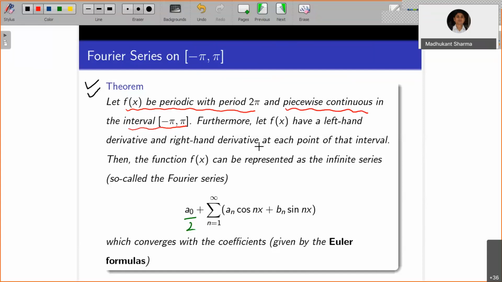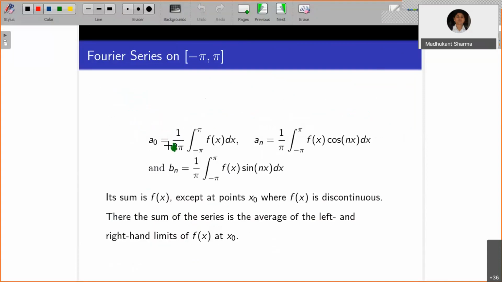Then the function f can be represented as an infinite series, the so called Fourier series, which converges with the coefficients given by the Euler formulas. So we will see how they will be derived. What are these a0, an, and bn formulas? So a0 equals 1 upon pi times the integral, and you can combine these two in a single formula, and bn equals this. Okay, so this is a very important thing here.